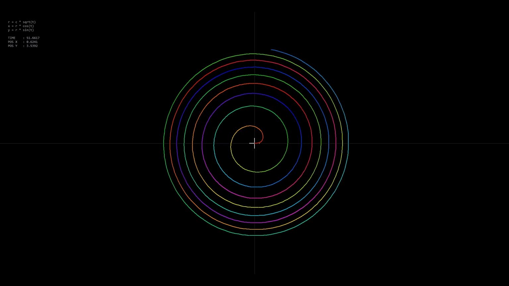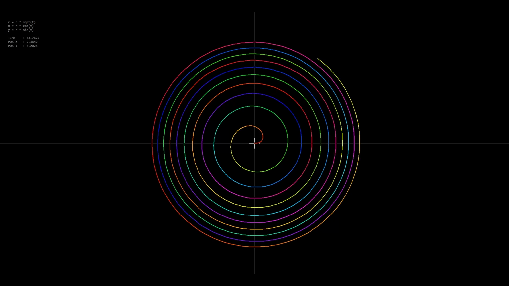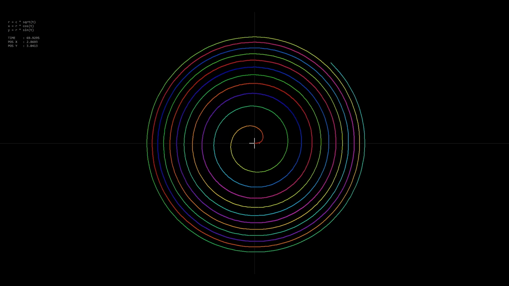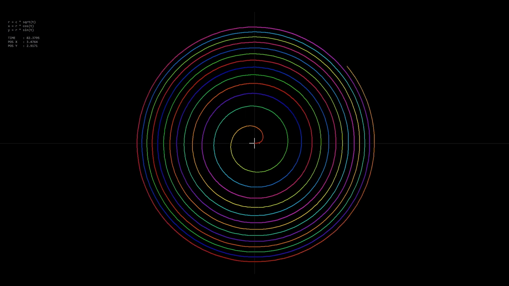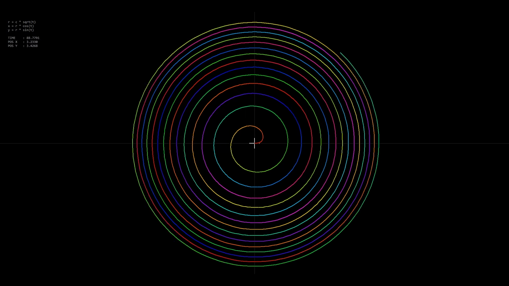The equation begins with r equals c times the square root of t. From this radius, we map the motion into x equals r cos of t and y equals r sine of t, forming a clean, continuous spiral.